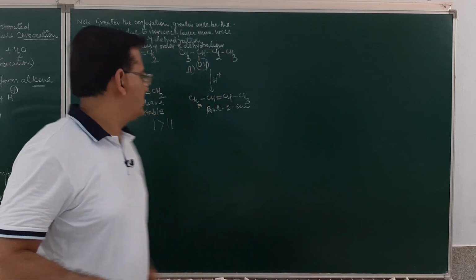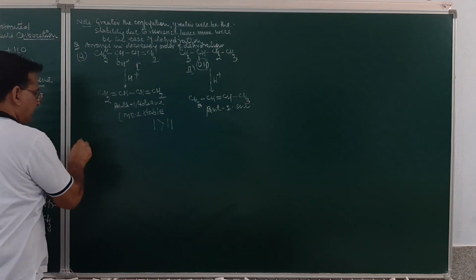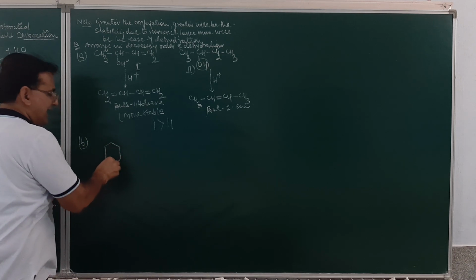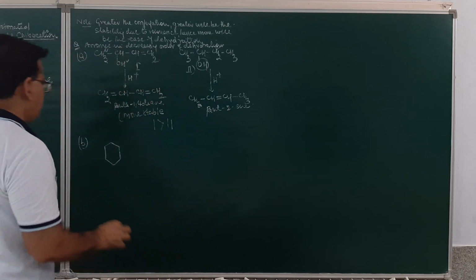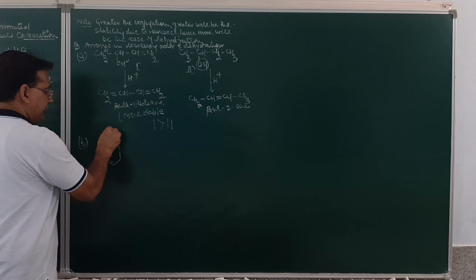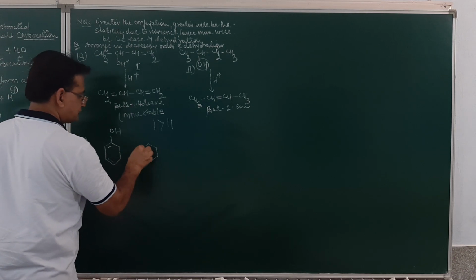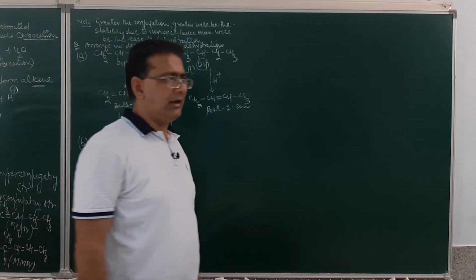As for example, if I take these alcohols, we have to arrange them in the decreasing order of dehydration. This is this OH. Second one over here will be this one. And third will be cyclohexanol.